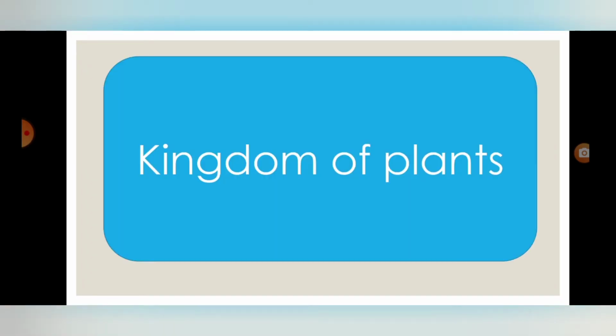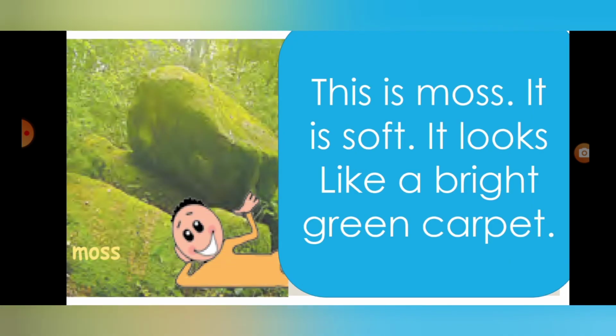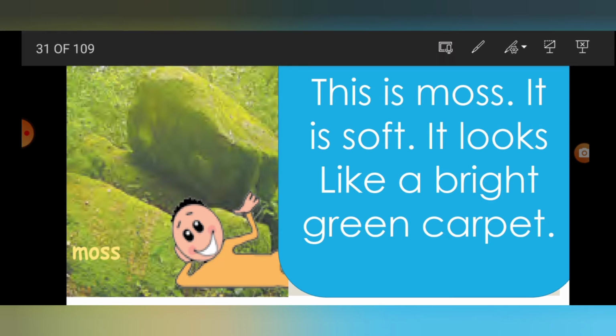Now I will explain the kingdom of plants. What is the lesson name? Kingdom of plants. Look at this picture. What do you see in this picture? Correct. The stone covered by moss. Big stone or rock covered by moss. All these places you see moss.